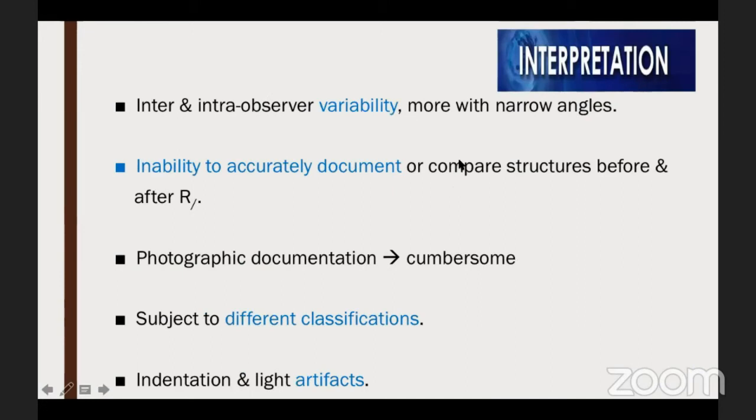The interpretation by gonioscopy also has its own issues. There is inter and intra-observer variability, which is more with narrow angles. Because it is subjective, there is an inability to accurately document or compare structures longitudinally. We all do have our smartphones and CCTVs with us, but still we know that photographic gonio documentation is not so easy. There are various classifications in vogue, starting from the Spaeth and Shaffer to the modified Scheie. And there are indentation and light artifacts which are associated with gonioscopy.